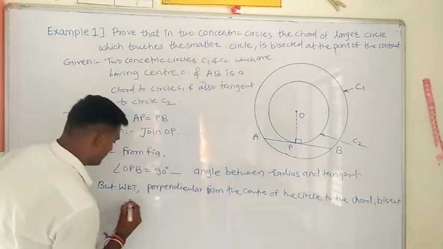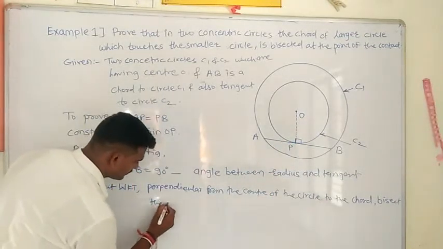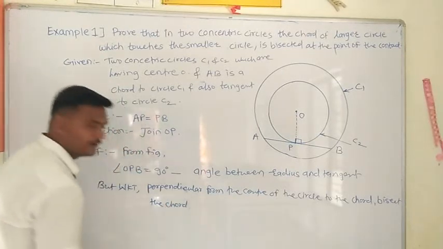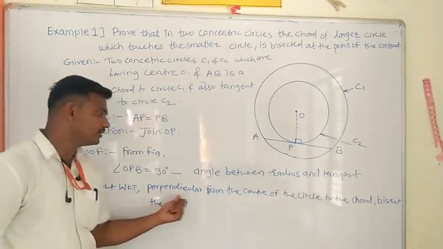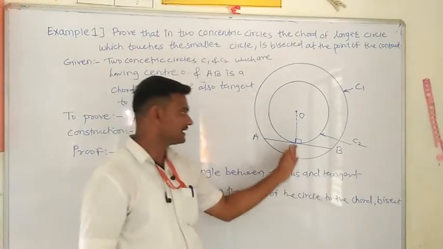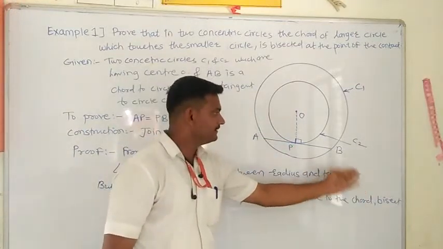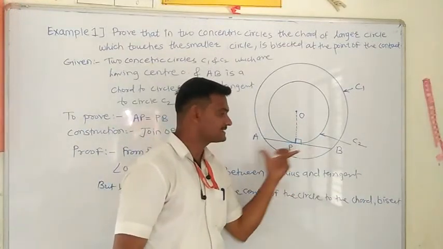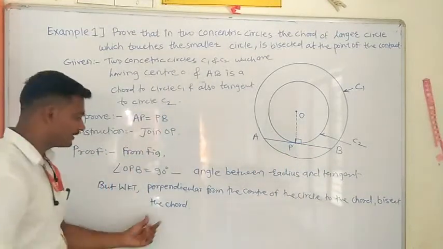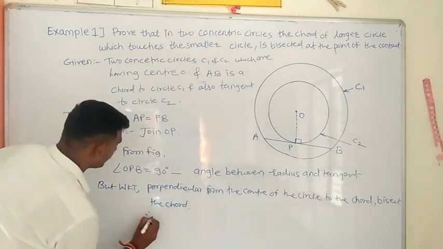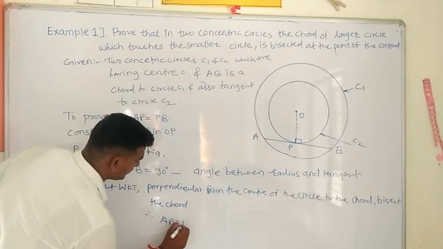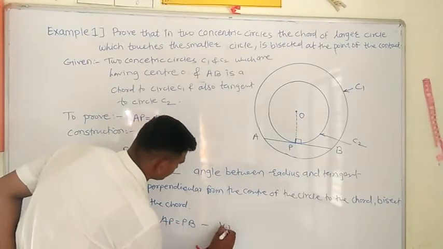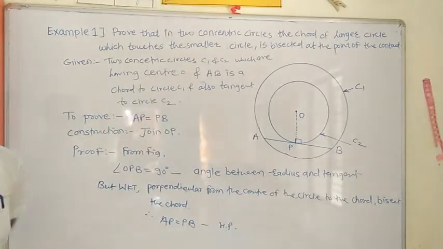We have seen in class 9 that if we draw the perpendicular from the center of a circle to the chord, then this perpendicular will bisect the chord. Therefore, AP is equal to PB. Hence, proved. This much only we have to prove here. Copy down this.